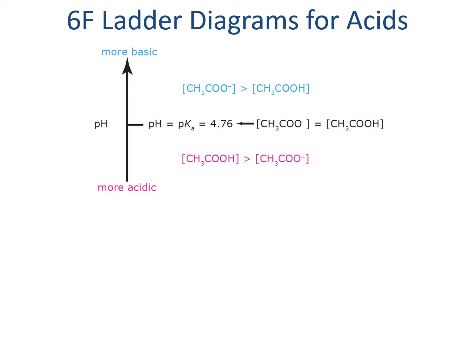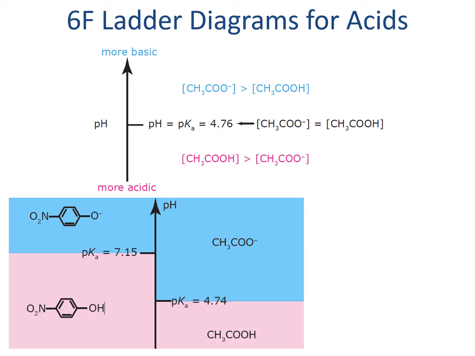So here we show a relationship between acetic acid and acetate, and we see that below the pKa of acetic acid, we see mostly acetic acid. Any place above the pKa is more basic than the equivalence point and is therefore dominated by the conjugate base in the equation, in this case acetate. This not only helps us get a picture of individual species in solution, but it can also be really helpful for understanding multiple species on the same diagram. You can easily see what pH ranges would give both conjugate bases, which pHs would give a mixture, and which pH ranges would give only the acids.